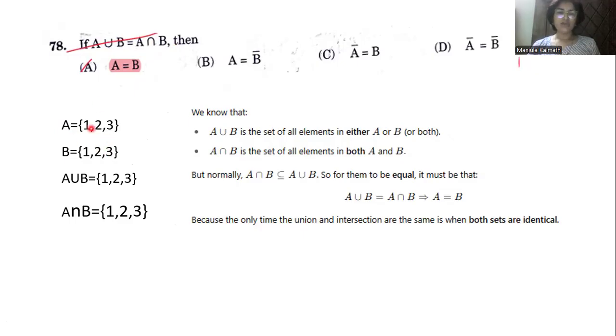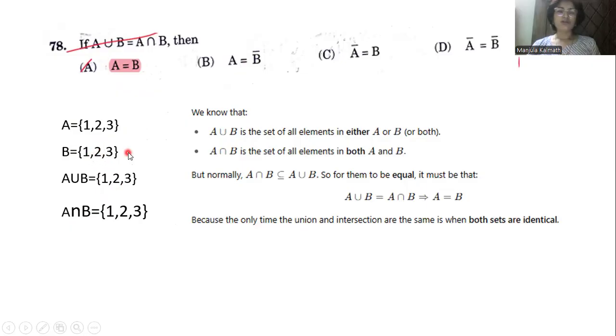Only if the values of set A equal the values of set B can we say this relation is satisfied. Look here. In set A we have taken 3 values, and in B we have taken 3 values. A union B is 1, 2, 3. A intersection B is also 1, 2, 3. Only in this case it will be satisfied. So A equals B, which here means A equals the complement of B.